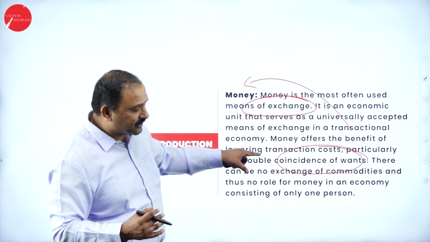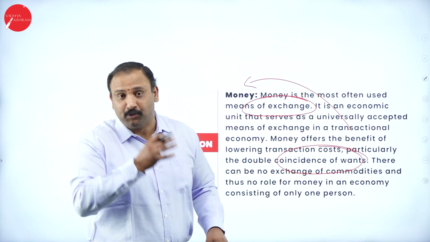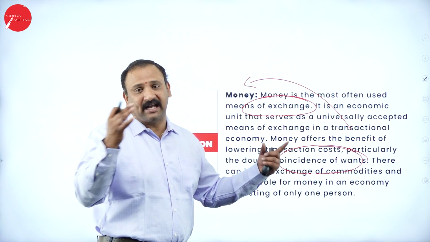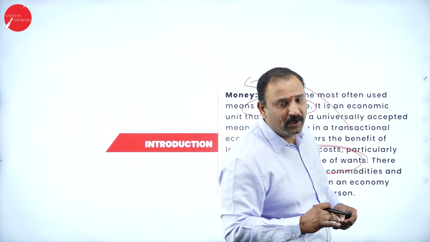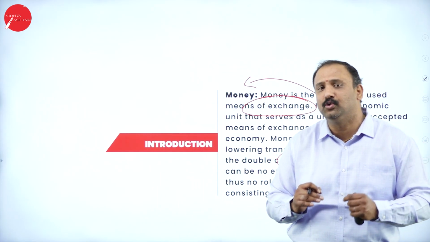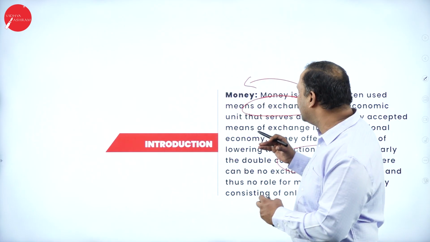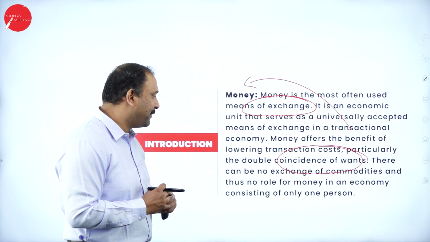But what happens here is that money needs to support that want. If you don't have money and you only have a desire to own something, that is not possible. So what money helps you to do is to get your wants satisfied. That's very important as we are talking about money.